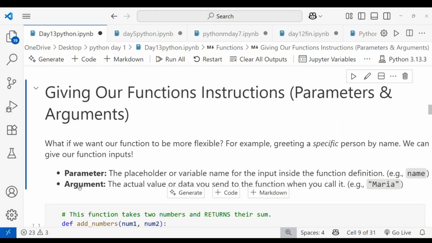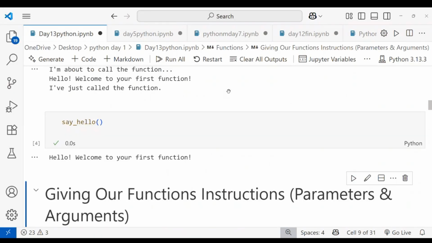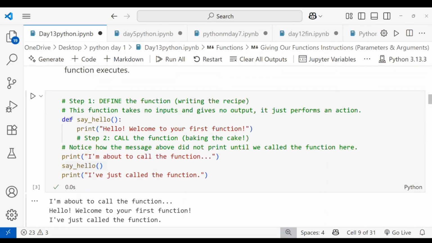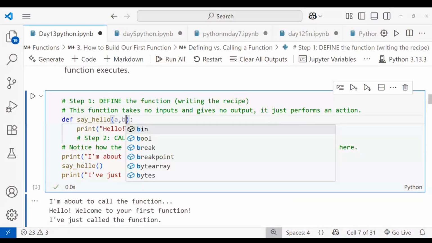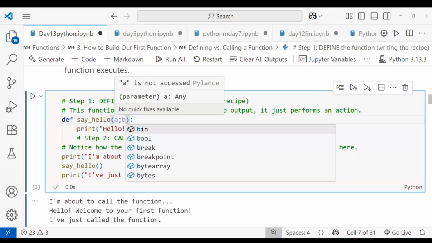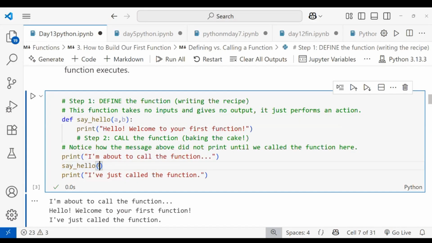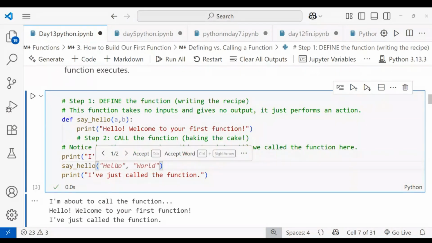Okay, next one is argument. An argument is nothing but the actual value or data you send to the function when you call it. You can see, I'm defining a function, say hello. Inside the parentheses, I will pass some variables like a comma b. These are variable names, nothing but parameters I am passing here. After that, when I am calling the function, you have to give the values here, like 1, comma 2.